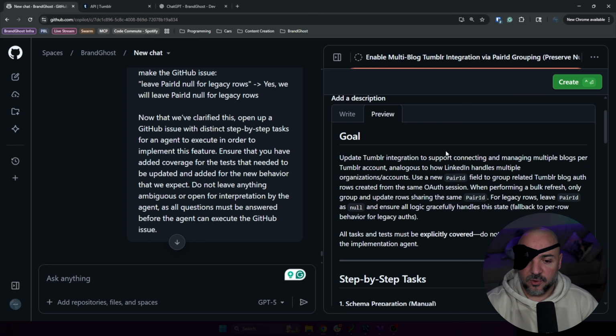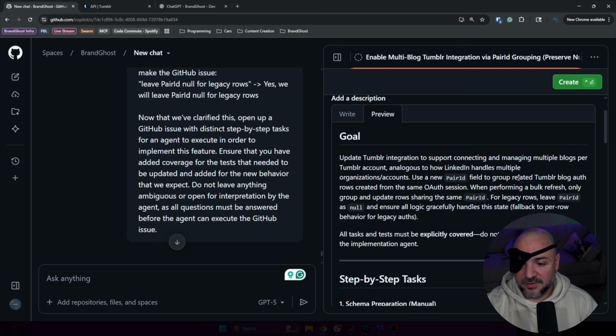Okay, so it has a clear goal at the top, update Tumblr integration to support connecting and managing multiple blogs per Tumblr account. Yes, and then it also has analogous how LinkedIn handles multiple organizations. I like this kind of thing. I am hopeful that that gives some guidance to the agent that will execute this when it's looking for common patterns, like it should. Then it will go check out some LinkedIn code.